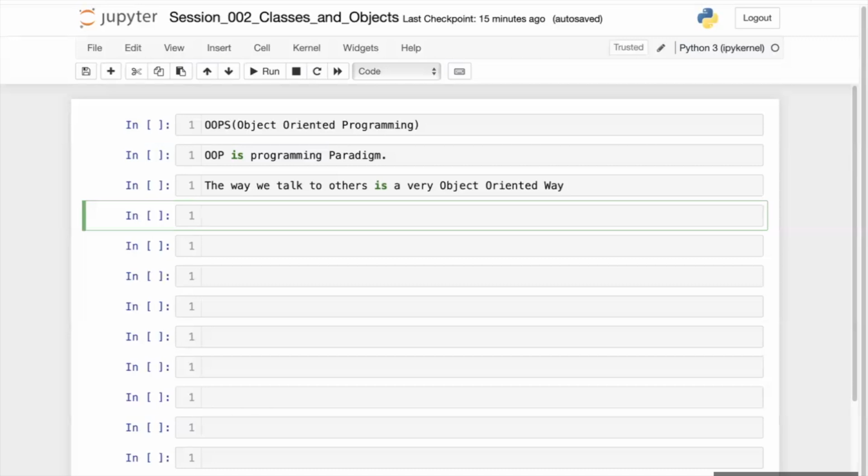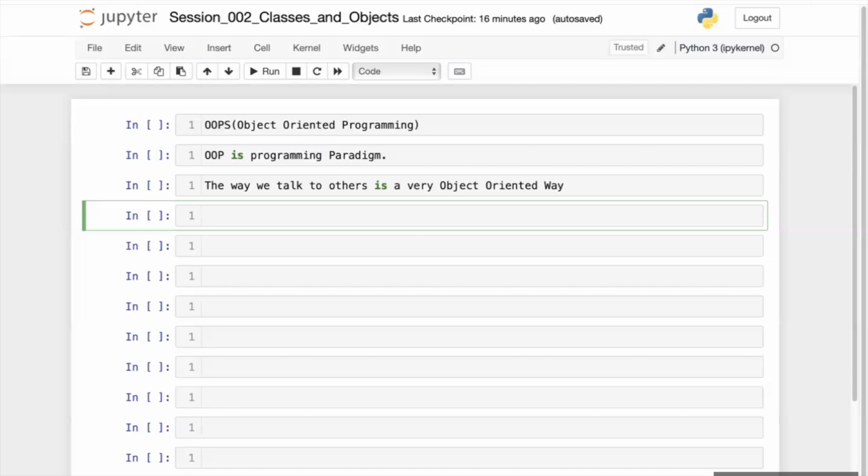If I ask Ruchi to give me my laptop, what does it basically mean? It basically means I am asking an object which is Ruchi. Ruchi is an object. So I am asking an object, Ruchi, to do something for me, in which she needs to do something about another object, which is the laptop in this case.